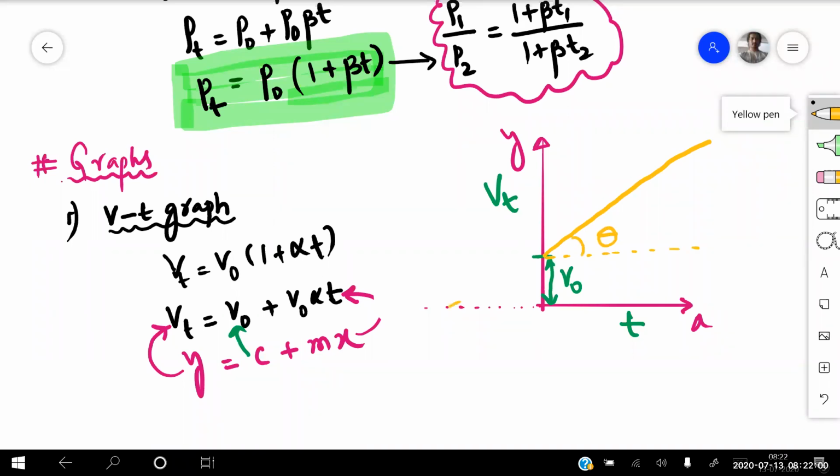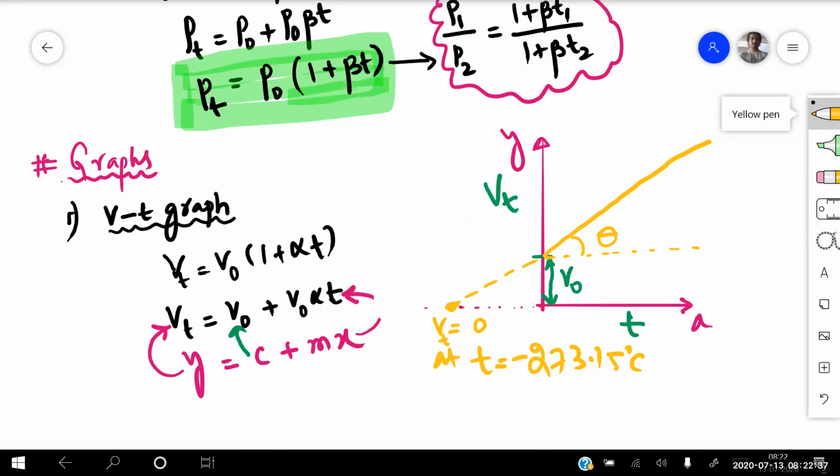If I extend this in the backward direction, it meets somewhere at a negative temperature. At that negative temperature, see what is happening to the volume? Volume is becoming 0. It is at an experimental temperature, that is T equal to minus 273.15 degrees centigrade. Also, I can say the volume at T degree centigrade is becoming 0 at minus 273.15 degrees centigrade.